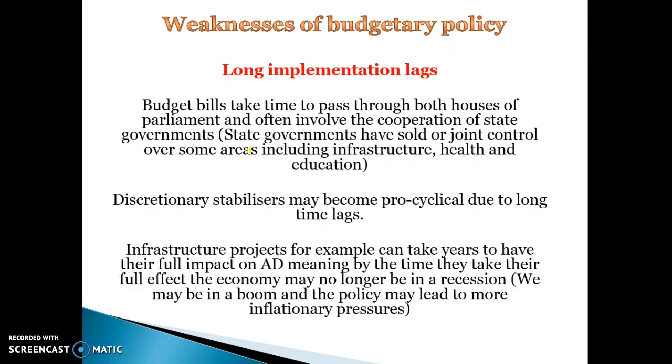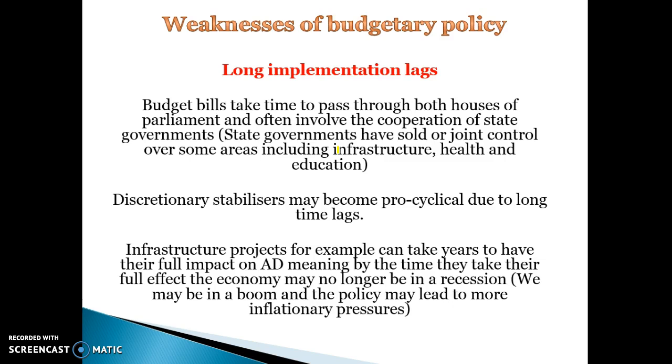There's long implementation lag. So I talked about in the first slide that it takes a long time to get a lot of these policies through the different houses of parliament. The state parliament and the federal parliament need to pass these policies. So that can include infrastructure, health, education. So what can end up happening is it can take so long for policies to be implemented that we're past the trough by the time they actually get implemented.